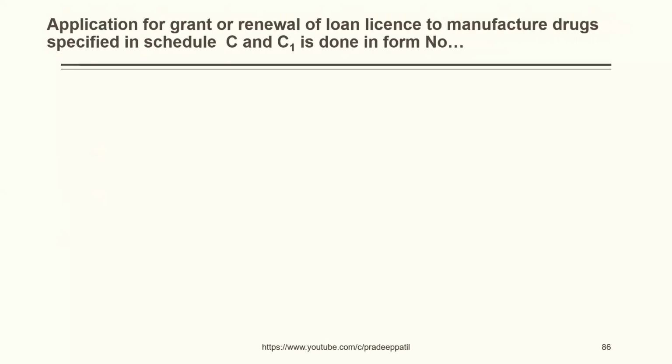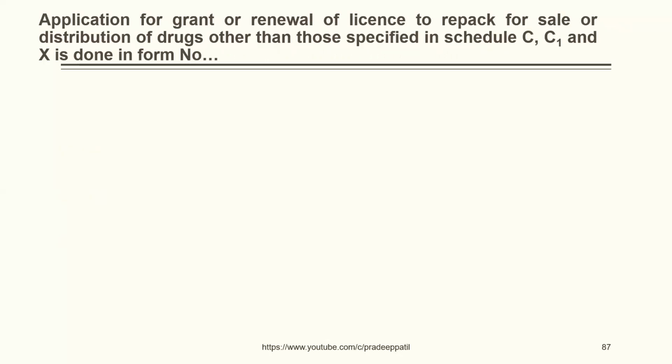Application for grant or renewal of loan license to manufacture drugs specified in Schedule C and C1 is done in form number 24A, 27A, 24B, 27B. The correct answer is 27A. Application for grant or renewal of license to repack for sale or distribution of drugs other than those specified in Schedule C, C1 and X is done in form number 27A, 27B, 24A, 24B. The correct answer is 24B.